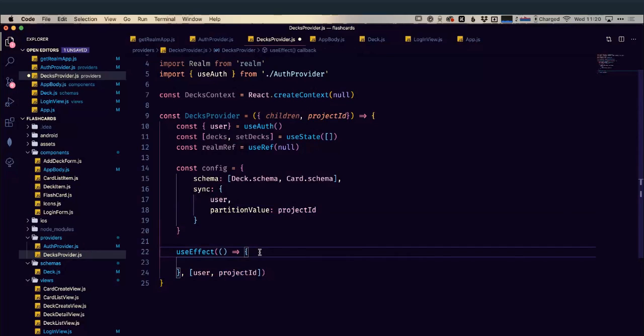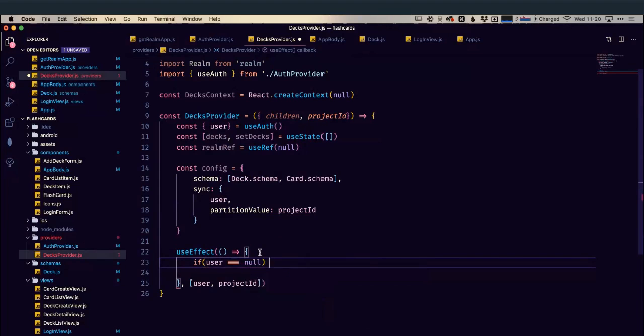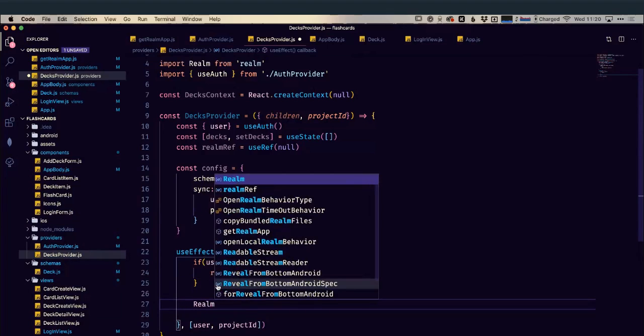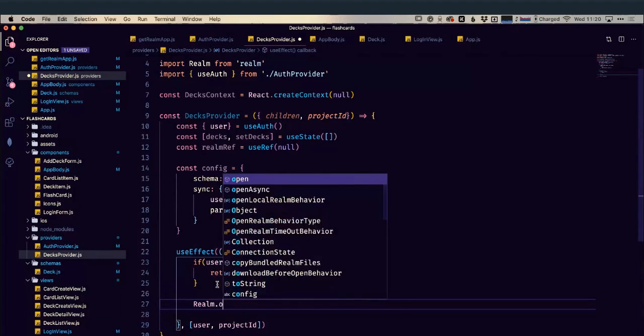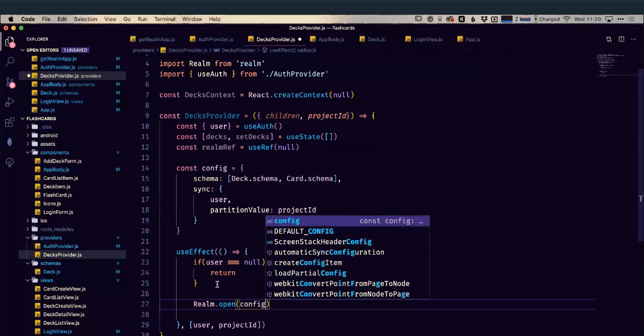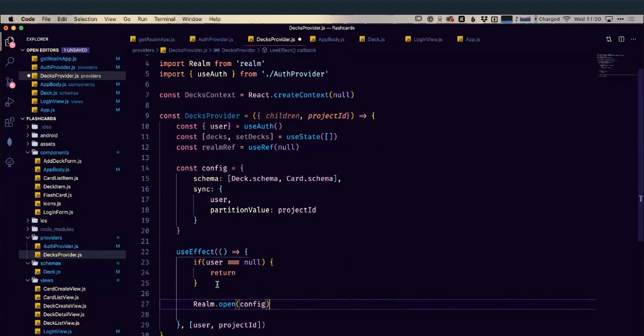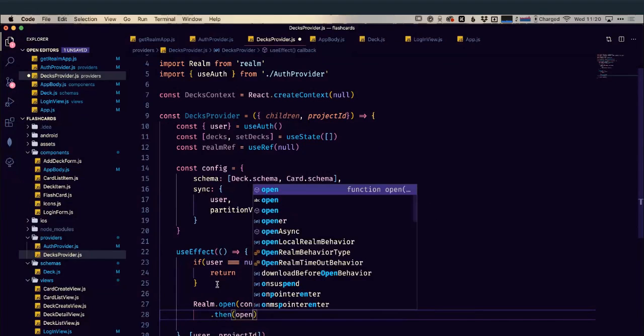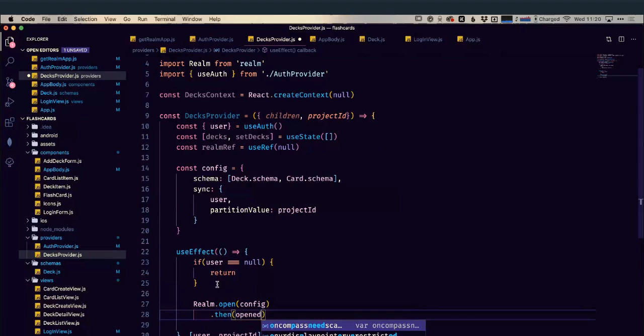So we have to have a user. Let's just make sure that the user that we're getting from our use auth here is not null, so they have logged in. If they haven't logged in, we're just going to exit out of this early because, well, we can't really do anything at that point. And now we have our user, we can start opening our realm. So we're going to do realm.open. It requires that config we created, so it knows what to open. And then we're going to wait for that to happen. And then it's going to have a callback here that we're going to pass in our newly opened realm to, and then we're going to run this function.